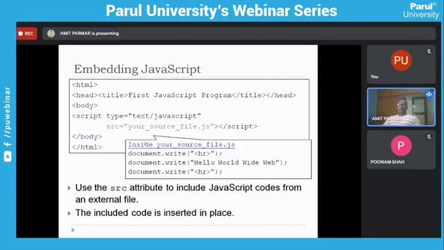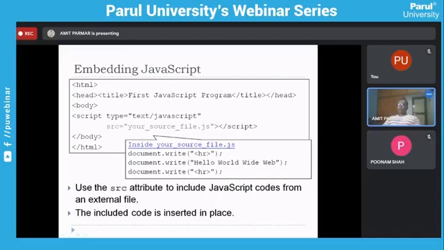Again, in the previous example you are writing JavaScript inside your HTML file. But if you want to write JavaScript outside your HTML file, you can write a JavaScript file with the extension .js.